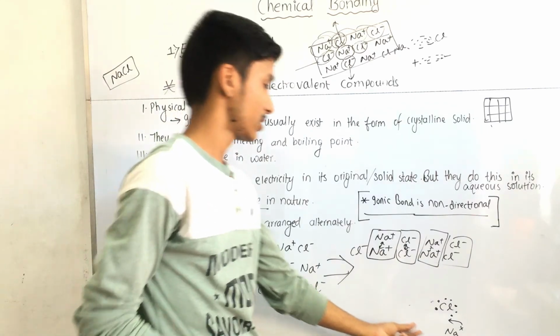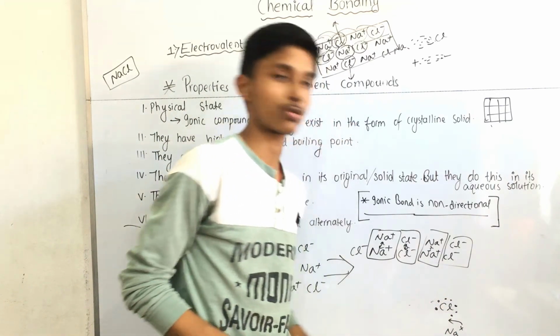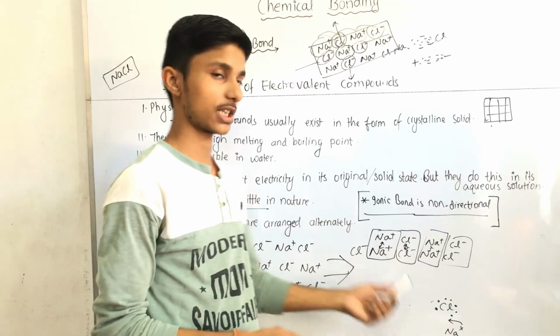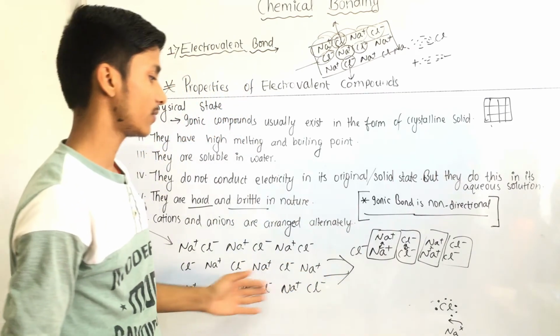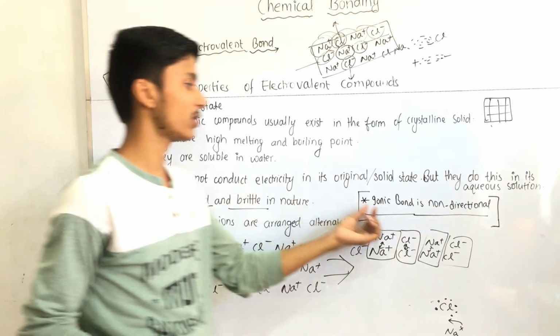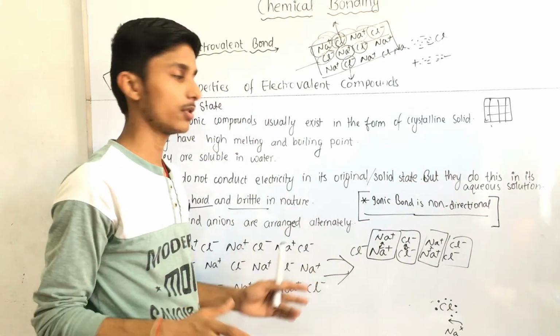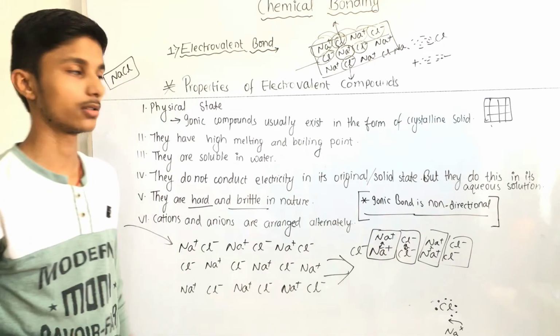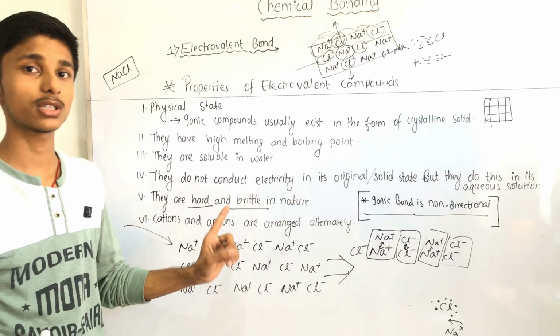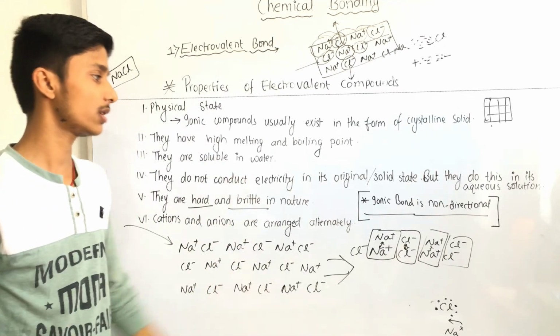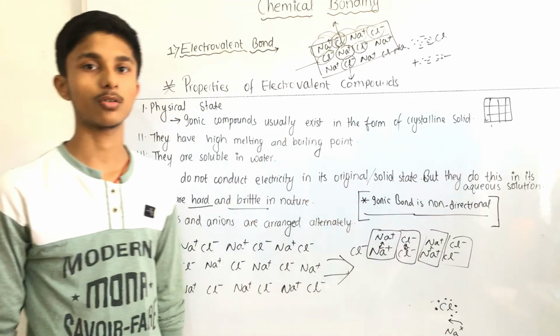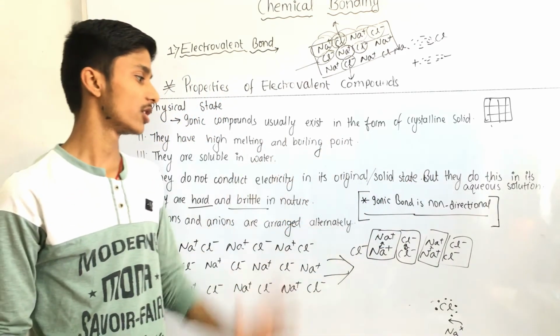It means sodium attracts this chlorine. Electron gets transferred. Therefore they are non-directional. Ionic bond can be formed from any direction. There is no definite direction for the formation of ionic compound or ionic bond.